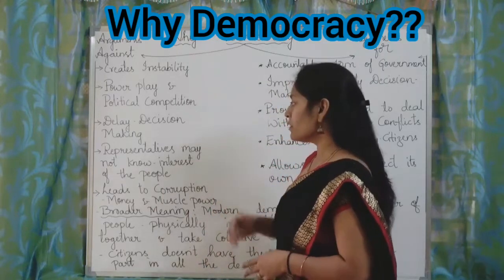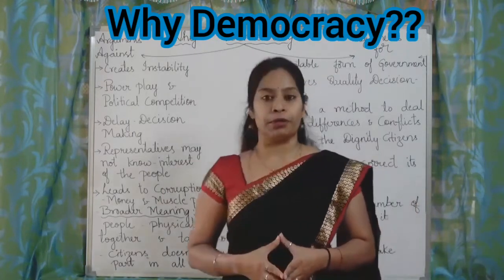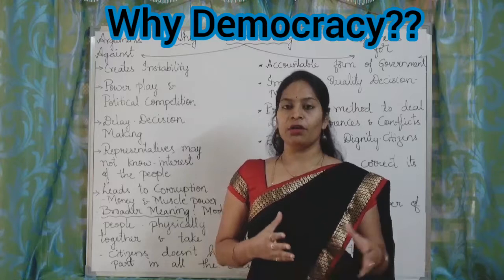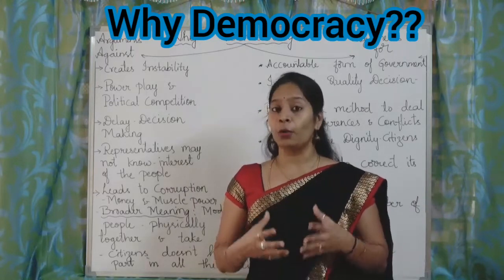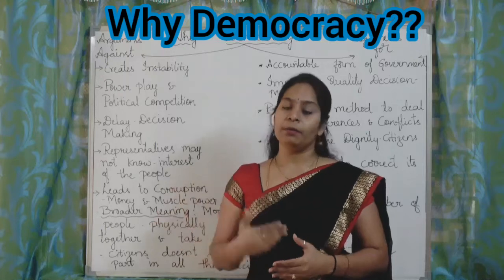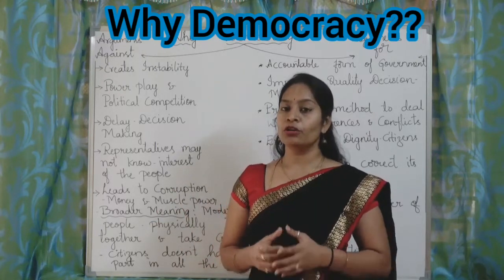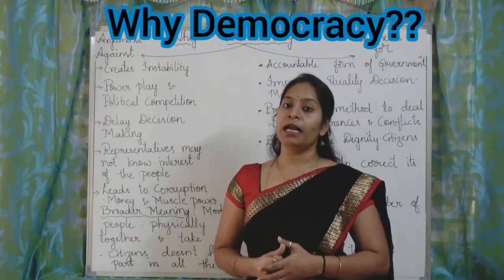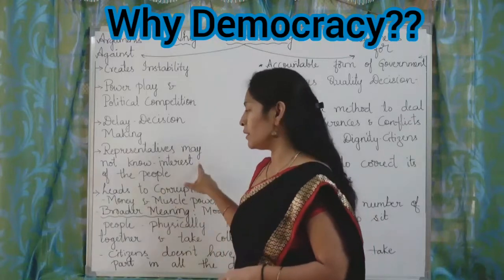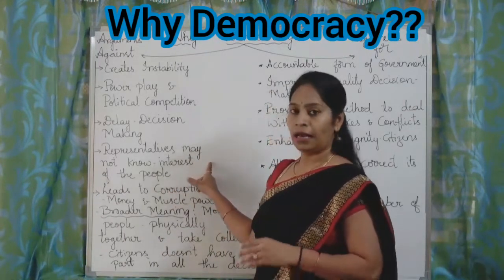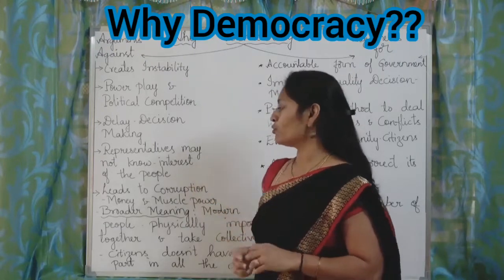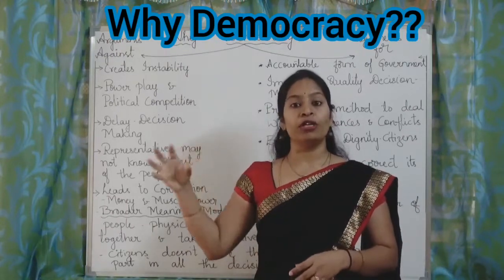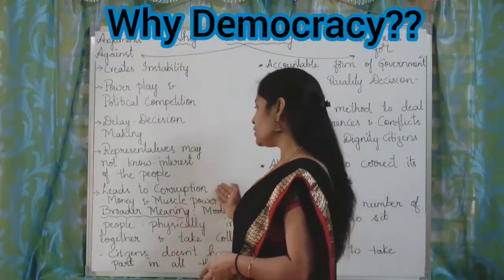Then representatives may not know the interest of the people. As we all know, several representatives or elected members may not come into contact with the common people, so they will not understand the common people's grievances. To meet these grievances, they have to meet the local people and understand their condition. So that is also one of the demerits. These representatives have their own issues, so they may not know the interest of the people. How can they meet all sections and all divisions of the people in a country? And it leads to corruption.